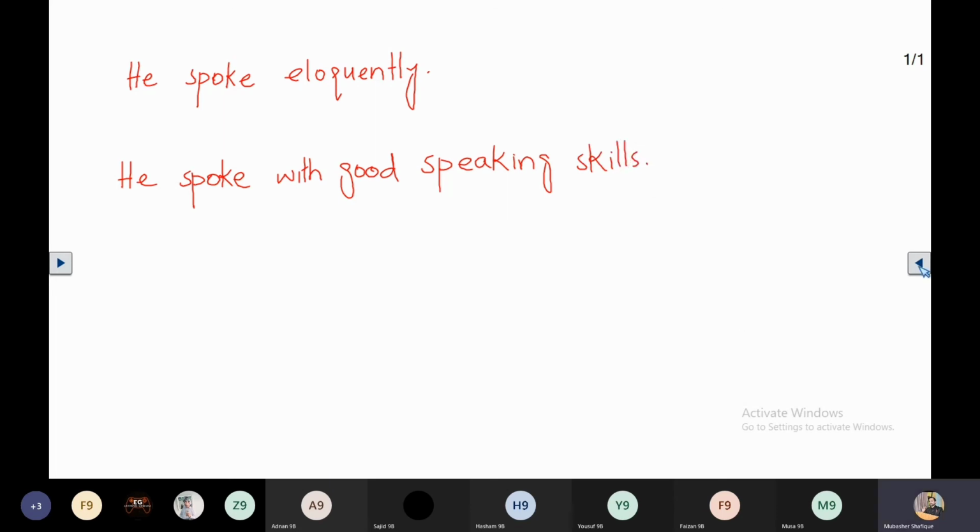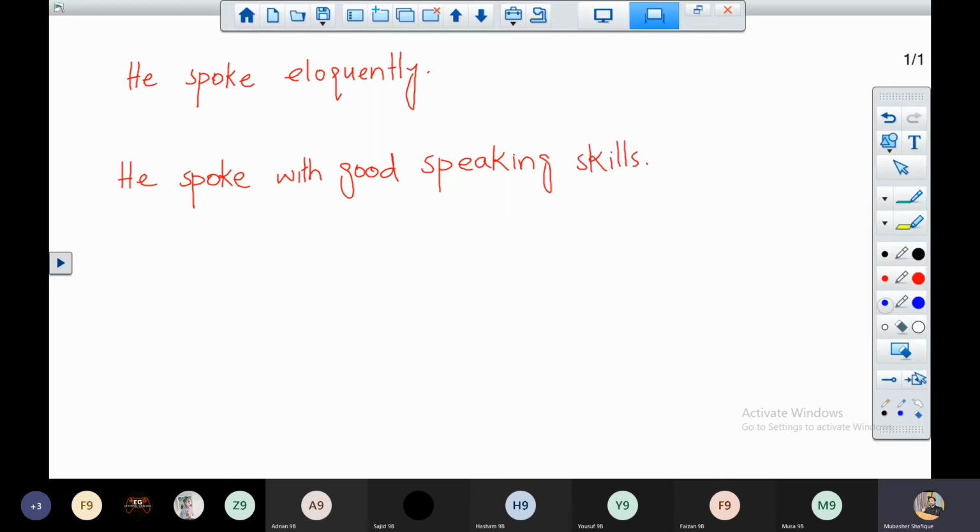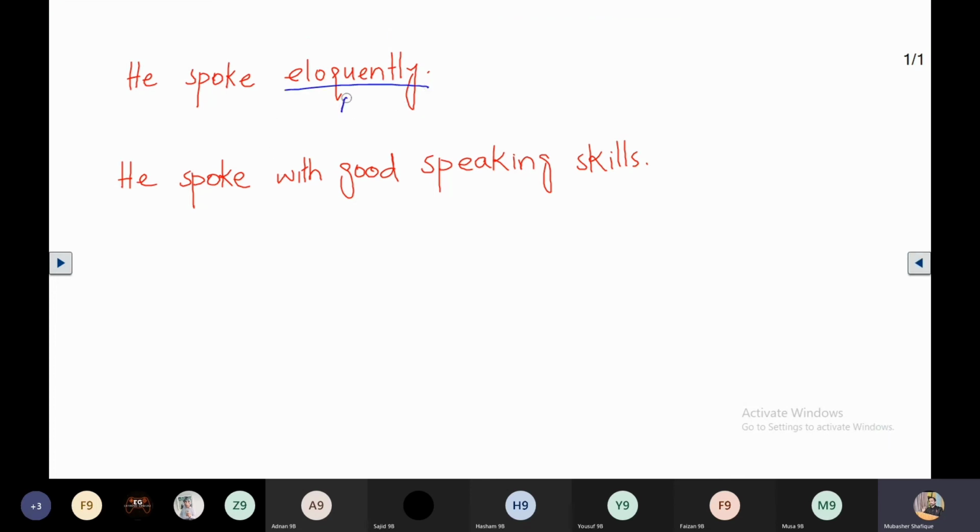In these sentences, the word eloquently is an adverb because it is modifying the verb. It is modifying the verb and it is an adverb of manner.